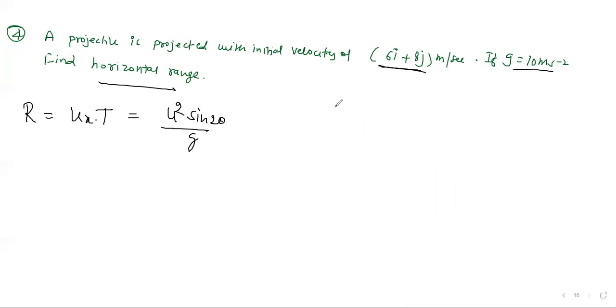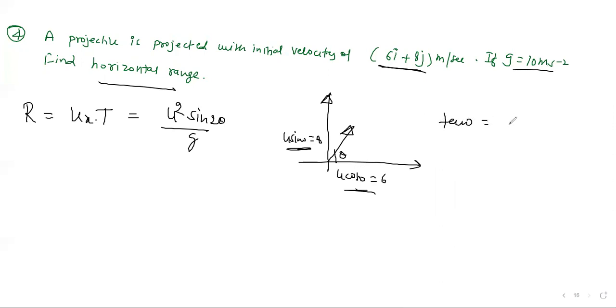Now this we need. So look what is given to us. Initial velocity in x direction is given, which is u cos theta, that's 6, and u sine theta is given as 8. Correct. So you can find your angle. This is the point of launching. Suppose this is your theta. If you divide these two equations, you'll get tan theta equal to 8 by 6, which means 4 by 3.